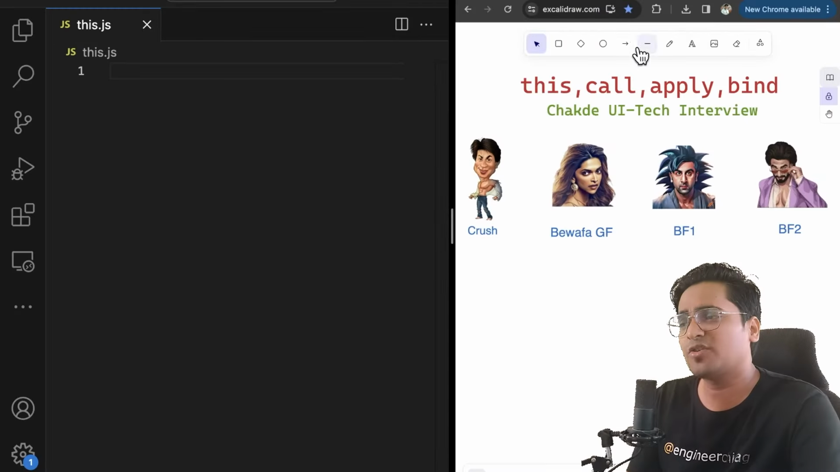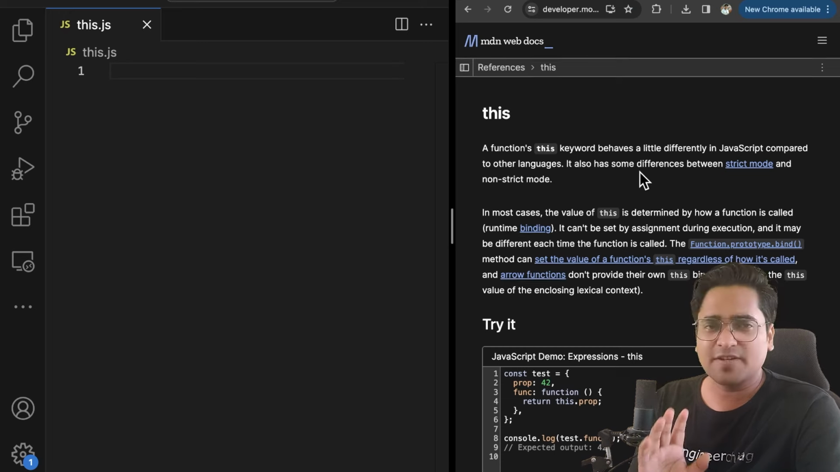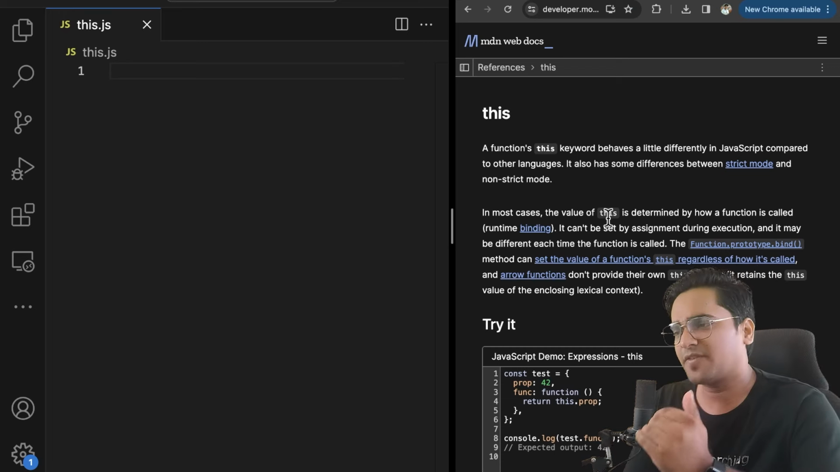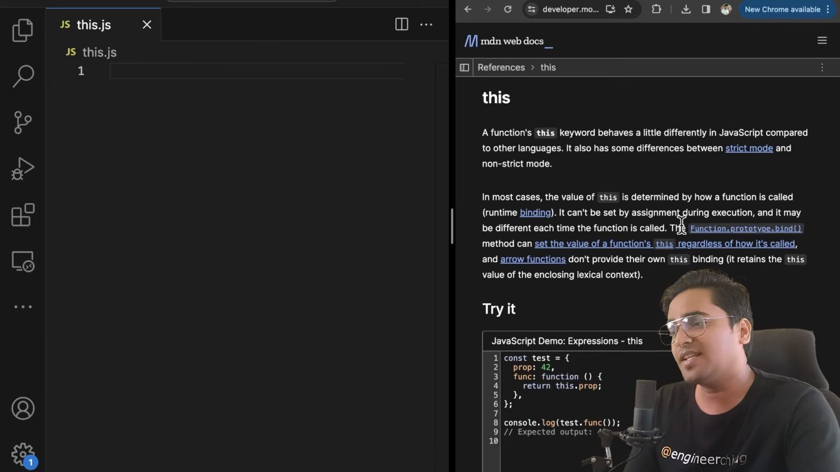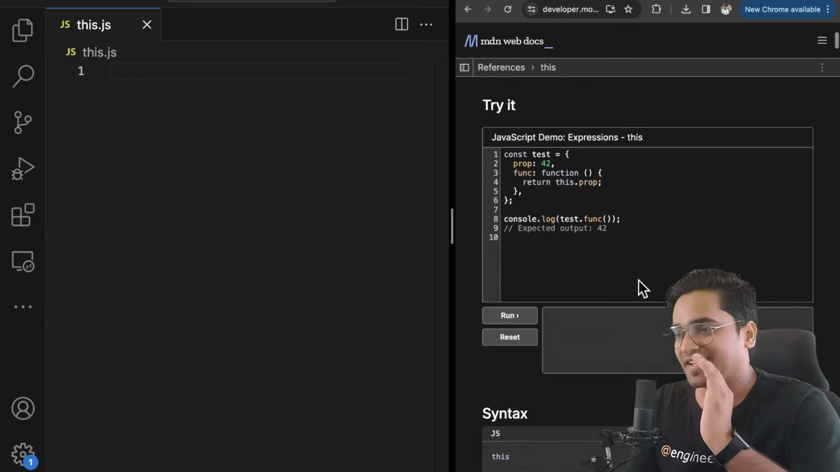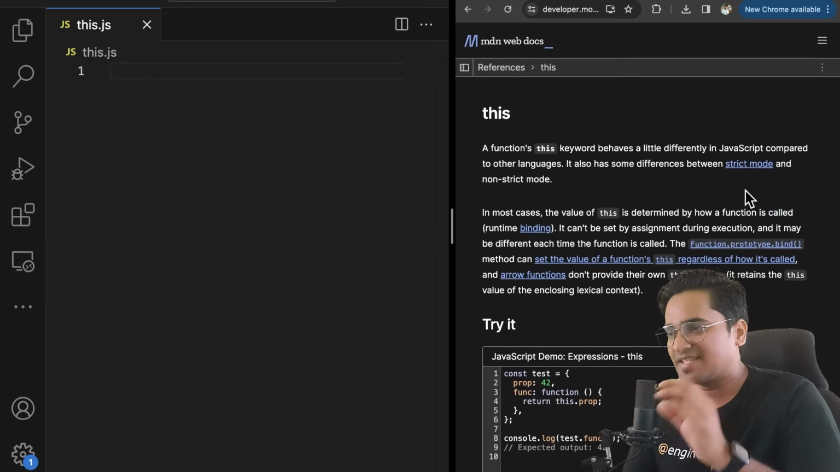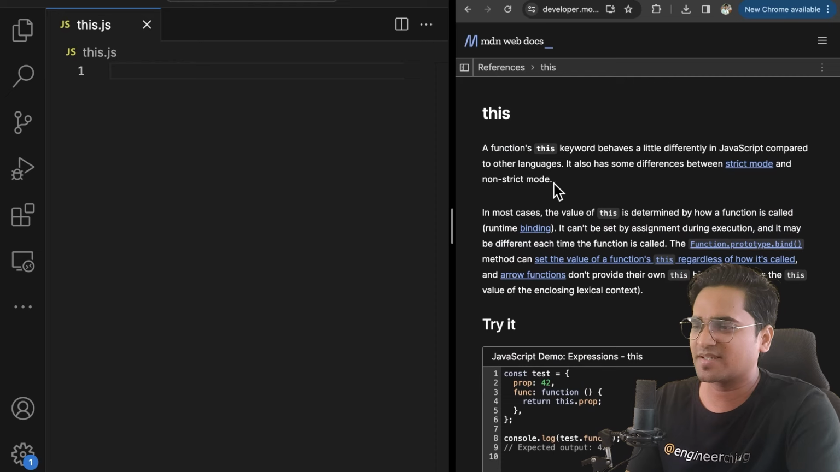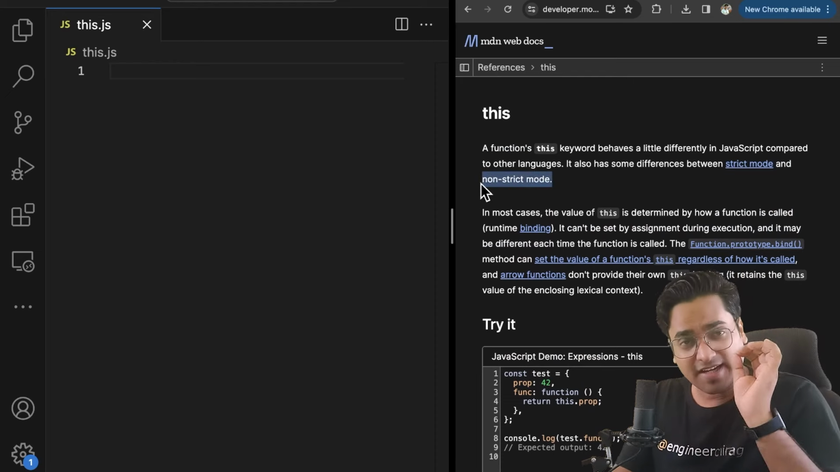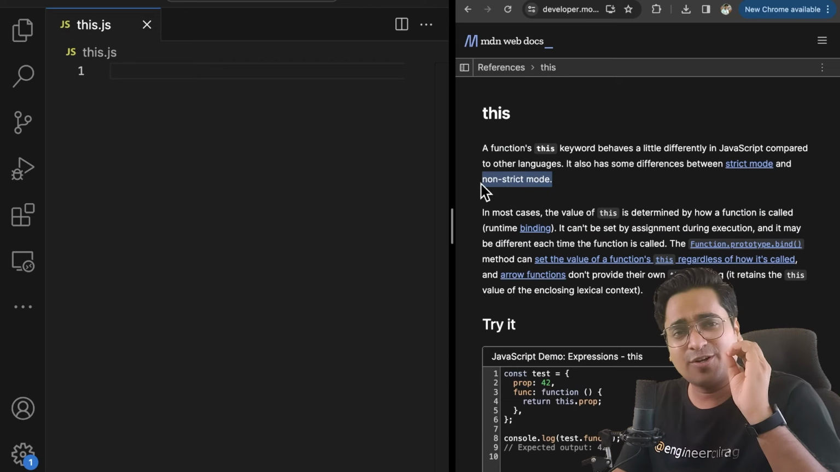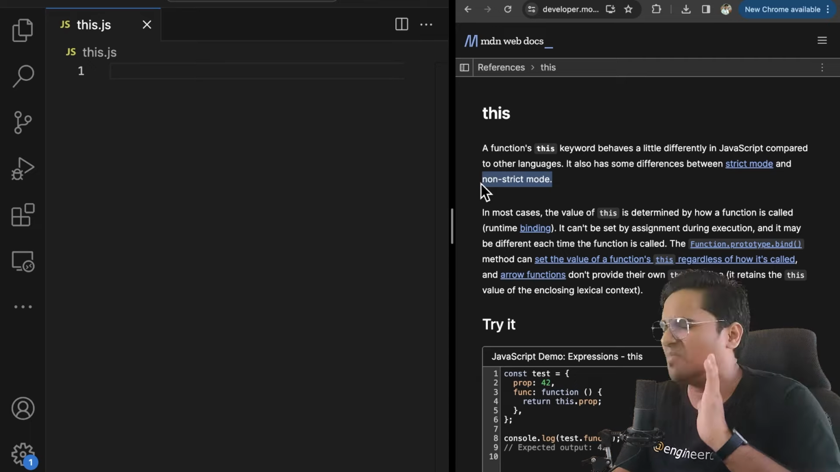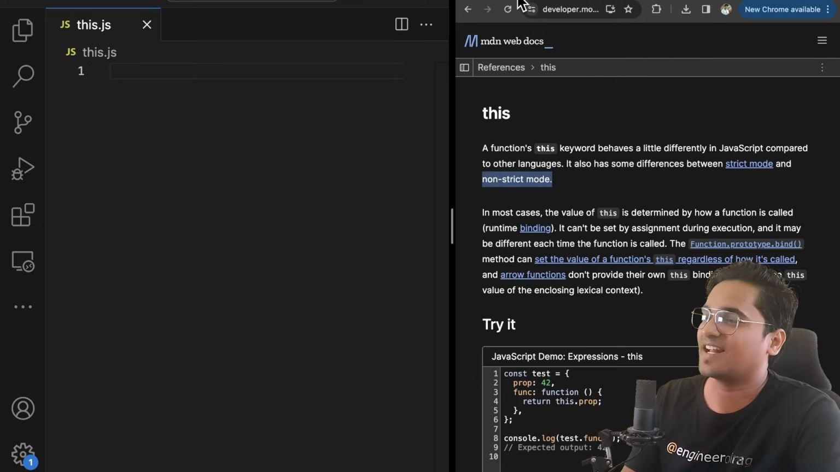Whenever we talk about this in JavaScript, the toughest part is that it behaves differently. It will behave differently in strict mode and differently in non-strict mode. So there is a distinction, there is a problem, there are challenges. We are going to touch upon everything, and watch till the end, because we are also going to touch upon the arrow function, how this works in an arrow function, global context, and much more. With that, let's start diving.